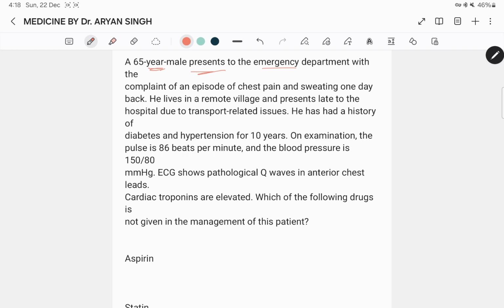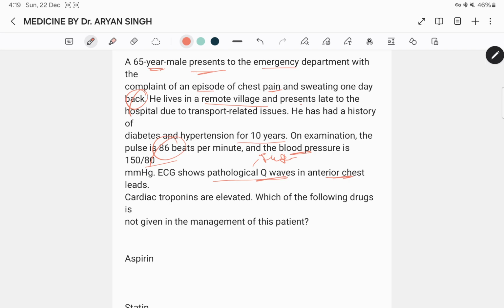A 65-year-old man presents to the emergency department with a complaint of an episode of chest pain and sweating one day back. He lives in a remote village and presented late to the hospital due to transport-related issues. He has a history of diabetes and hypertension for 10 years. On examination the pulse is 86 and blood pressure 150/80. ECG shows pathological Q waves.